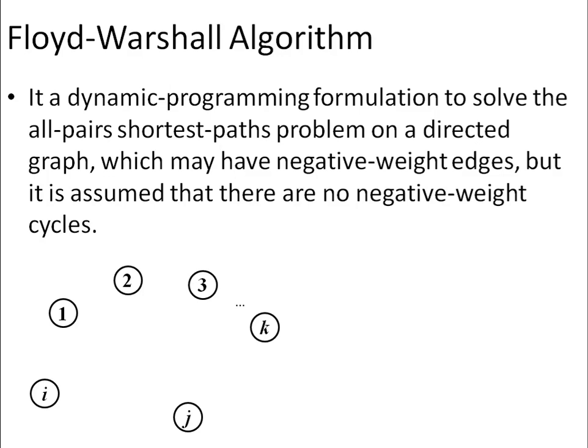So to understand this in a better way, let's say we have a graph with n vertices. Out of those n vertices, a few are shown here. Let's say we are trying to compute a distance between the vertices i and j. When we start, we will try to form a path between the vertex i and j by considering only the direct edges. That means if any direct edge is present between i and j, then that weight value wij will be used as the distance between the vertices i and j at the 0th iteration.